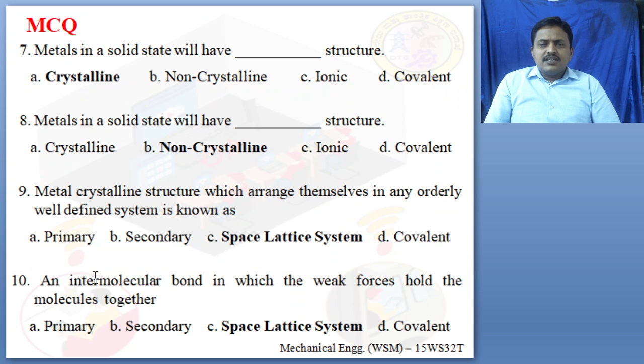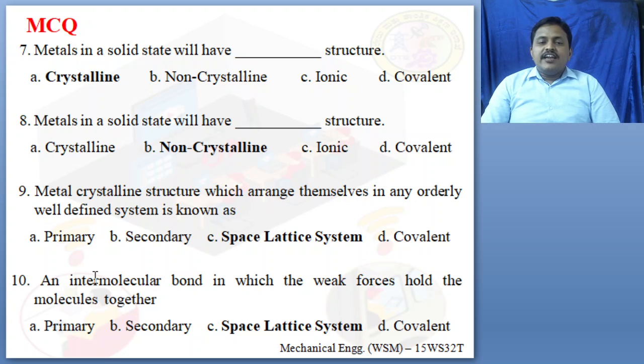Next is the seventh question. Metals in a solid state will have dash structure. This is very important. As I said, that is known as a BCC structure. With this BCC structure, the metals are in crystalline structure. The atoms are perfectly periodic, and their arrangement is perfect and regular. So metals in a solid state have crystalline structure, and option A, crystalline, is the right answer.